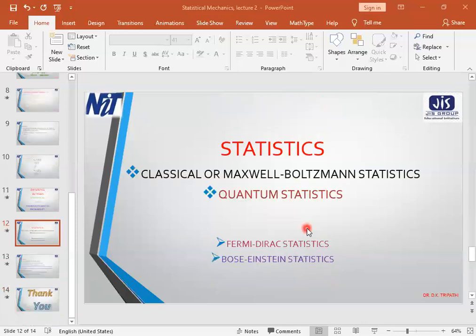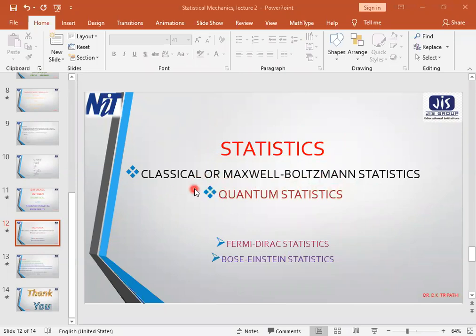Now, let us start the statistics. These are just the basic ideas to learn the 3 statistics. There are 3 statistics. The first is called classical statistics, the statistics worked out by Newton, Leibniz, and other classical mechanists. The concept was conceptualized by Maxwell and Boltzmann.